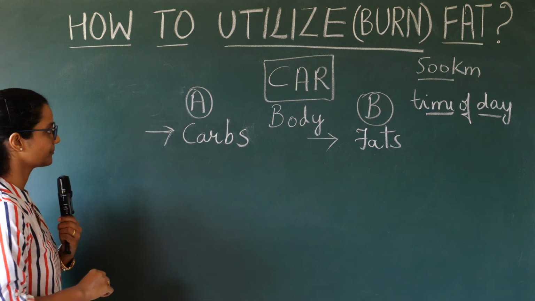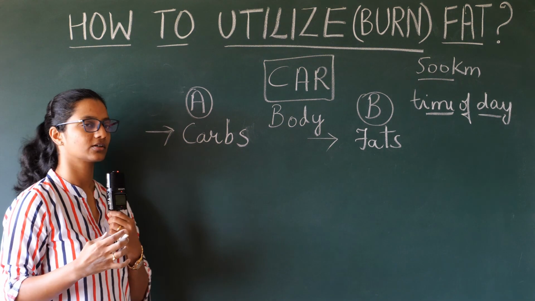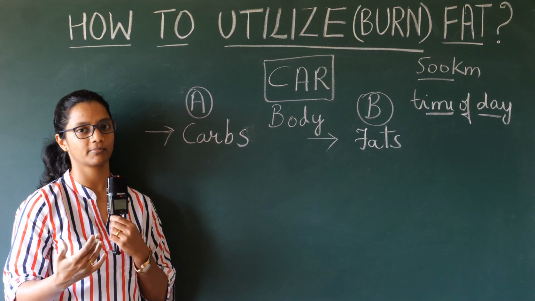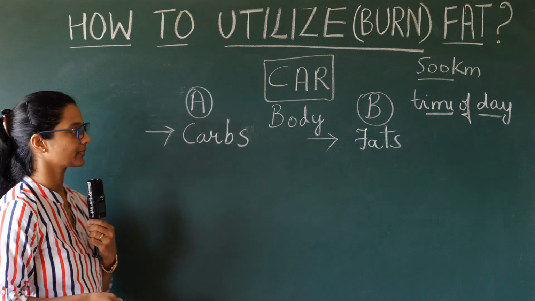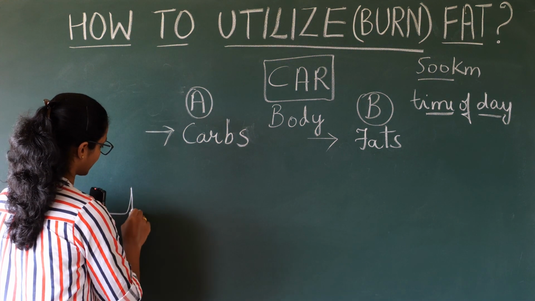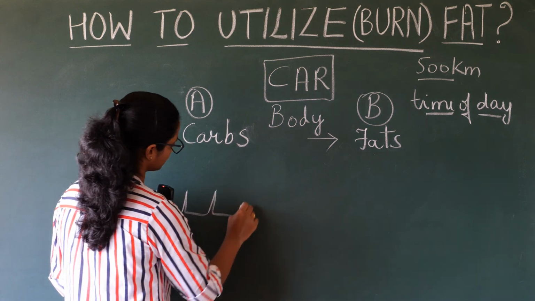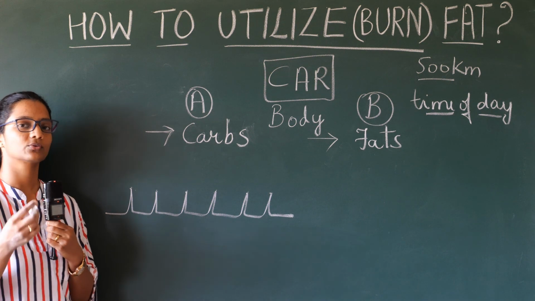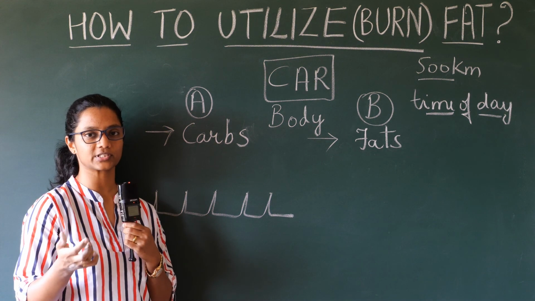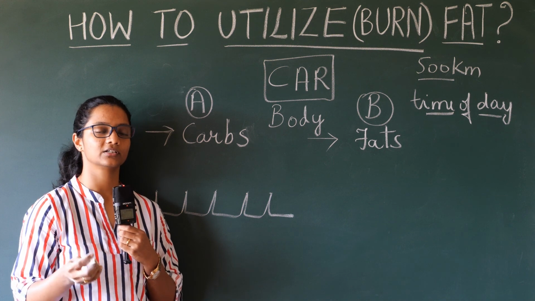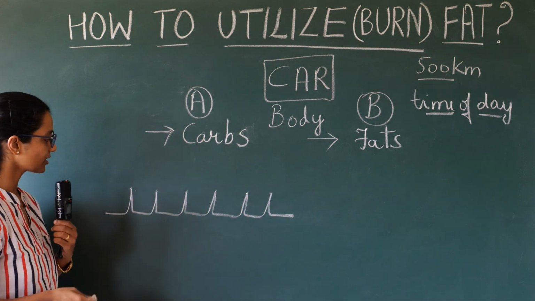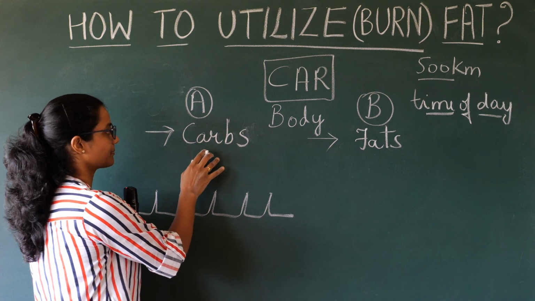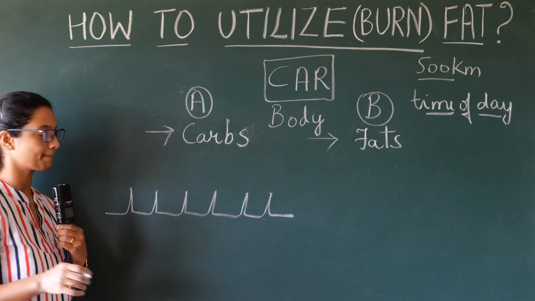Now let us understand, the storage capacity of fuel A was less. So therefore the car had to stop at every fuel station. Now this car had to keep stopping at every fuel station because of the limited storage capacity. And this is nothing but when you're using carbohydrates primarily as a source of fuel.